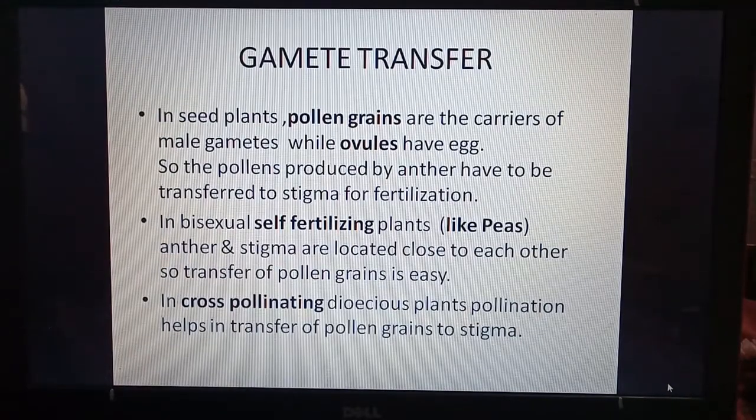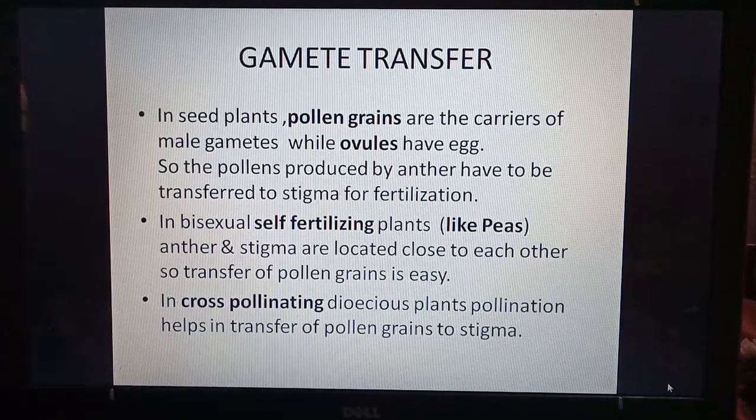In bisexual self-fertilizing plants like pea, so pea is bisexual, both the parts are present, anther as well as carpel. Anther and stigma are closely located to each other, so transfer of pollen grains is easy.